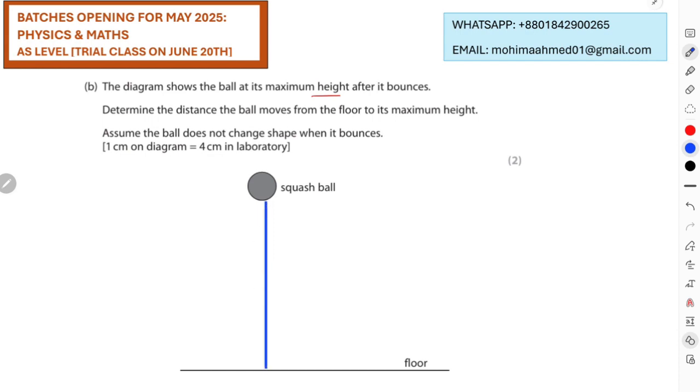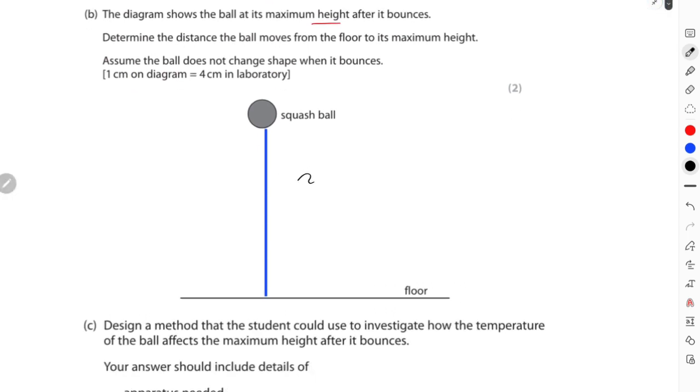I have to measure the length of this blue line, but I obviously cannot get an accurate value because this is exactly from a diagram, right? A diagram will not give me an accurate value. So I'll just use a mark scheme. On a mark scheme, they're saying that on your real paper, you are supposed to get a distance of 6.2 centimeters on the paper. And that means again, I have to use the unitary method to find out how much that will be in the lab. So this length is 6.2 centimeters.